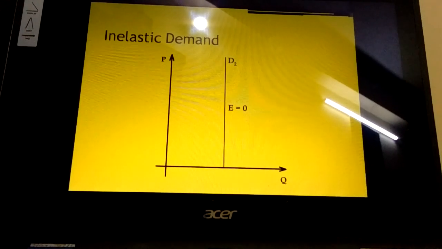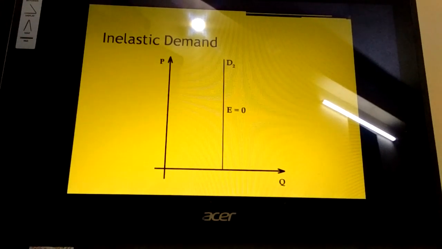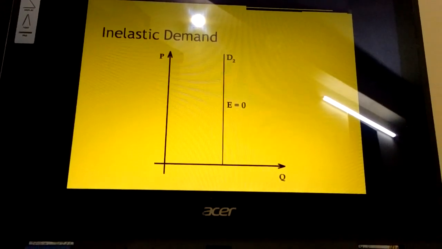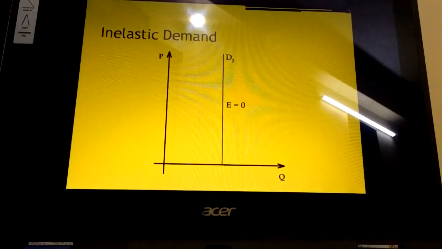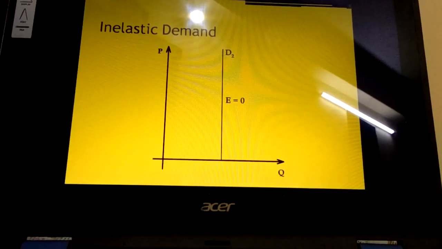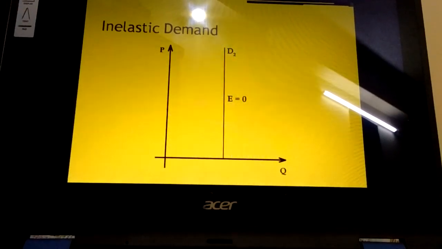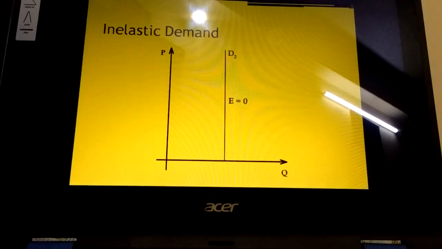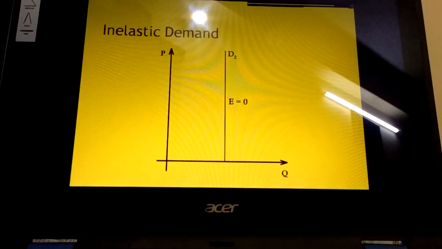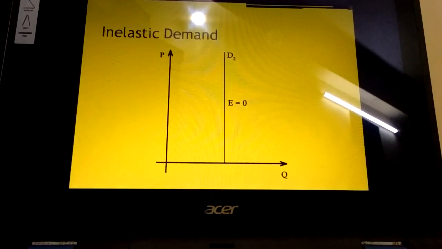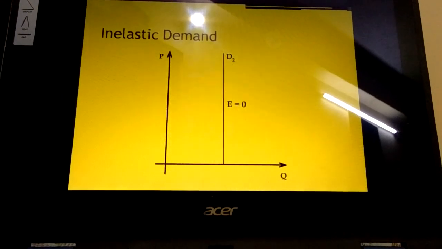The last degree is inelastic demand. It is the inverse or reverse of the perfectly elastic demand, and in this it is all about the change in the prices occurring at constant demand. So del q is equal to 0, but p is changing. So we can see the graph is vertical in nature and it is inelastic demand.